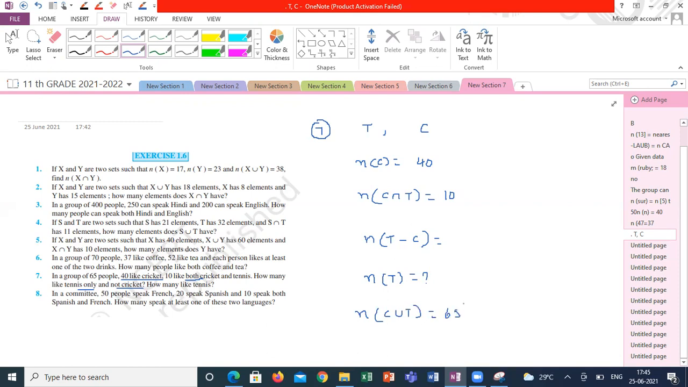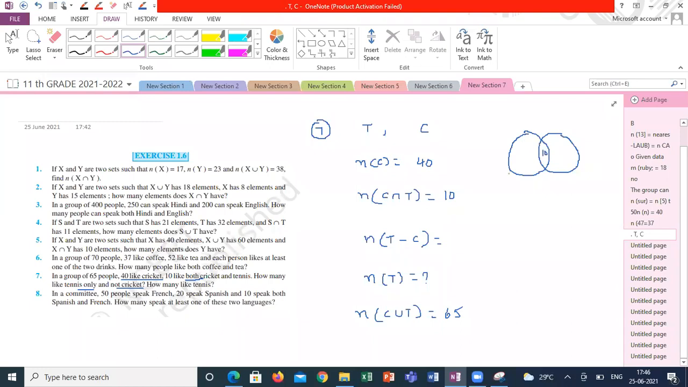What is the assumption you have to make? At least one game they will like. Correct? Each person likes at least one game. So if I am trying to solve this question using the Venn diagram, how to do? This will be 10.